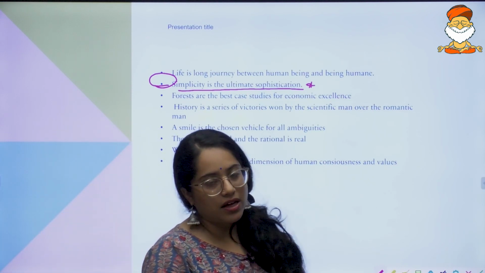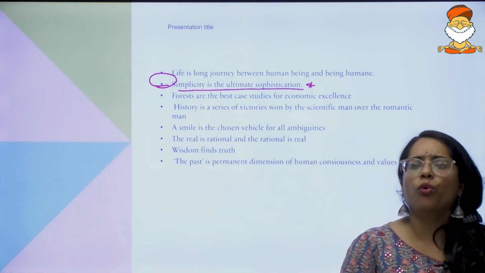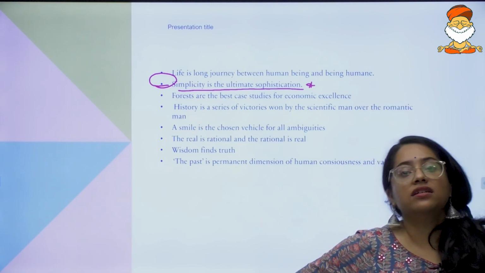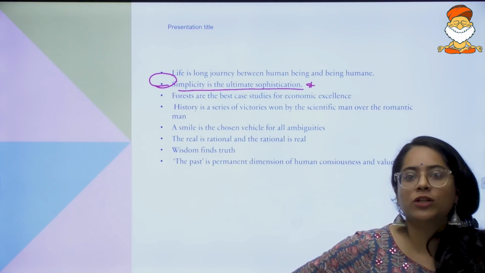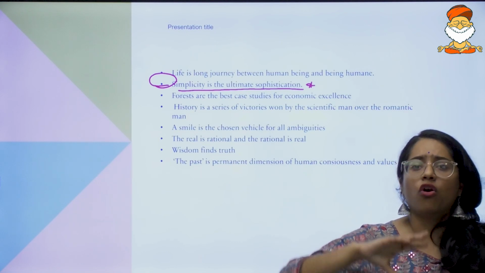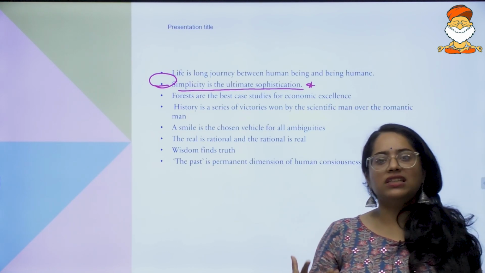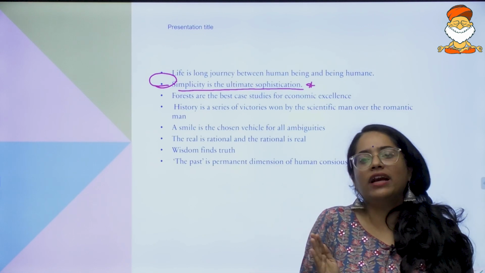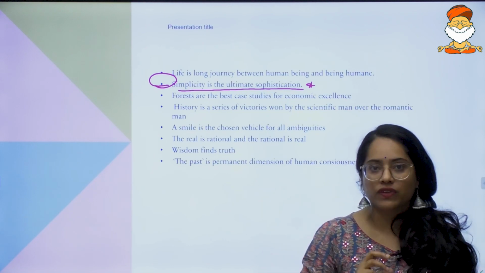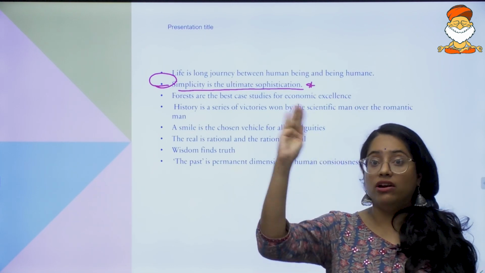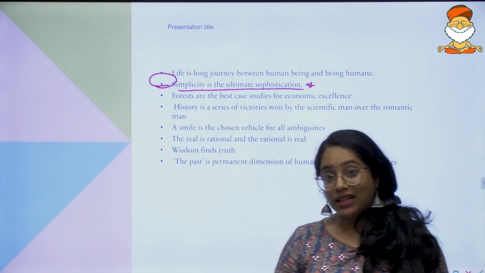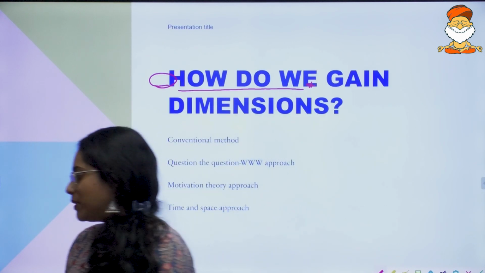First thing you have to understand, and that is something that you all would do also, is what the keywords in this are. Simplicity is a keyword. Ultimate is a keyword. Sophistication is a keyword. What is sophisticated? Does sophisticated mean complicated? No. Sophisticated means it's quite fine, it's quite refined, it's quite fine-tuned, it's classy. Ultimate means what? The end. And simplicity means what? Now let's take this topic and see what I'm going to speak about.